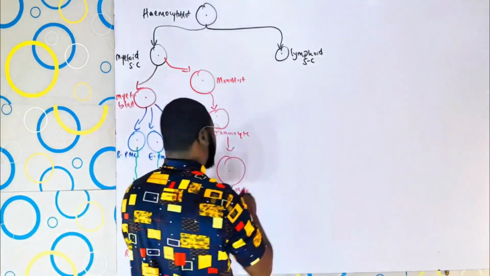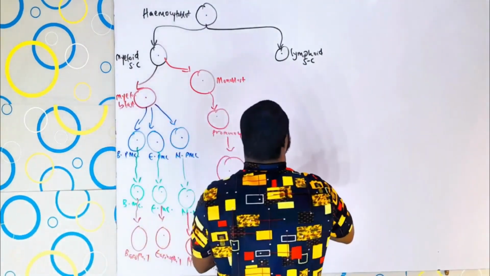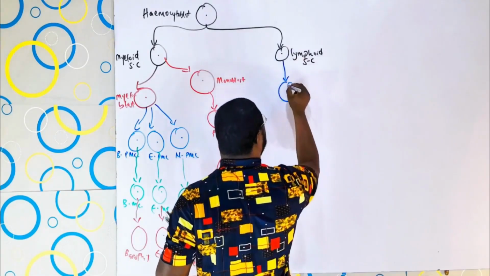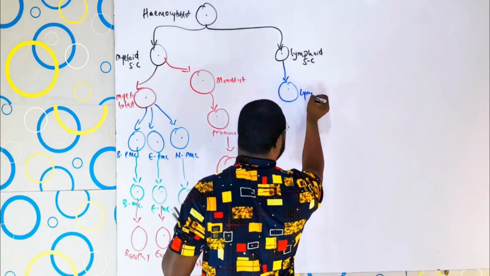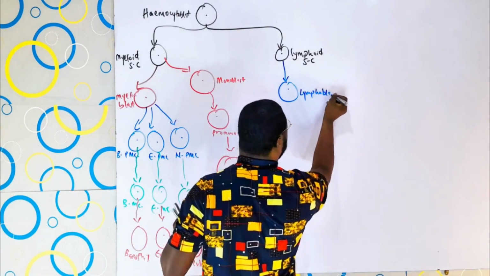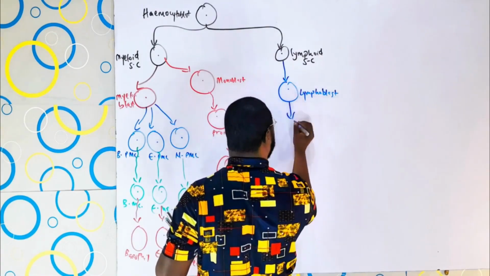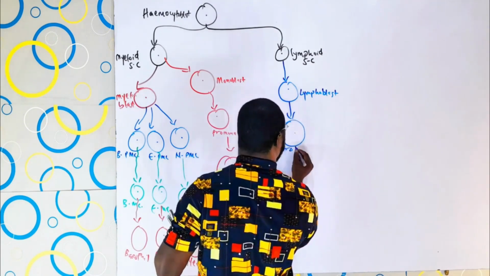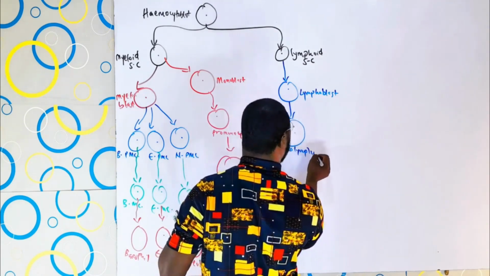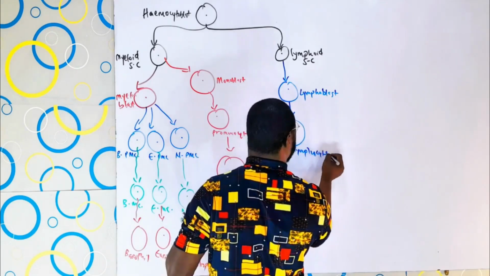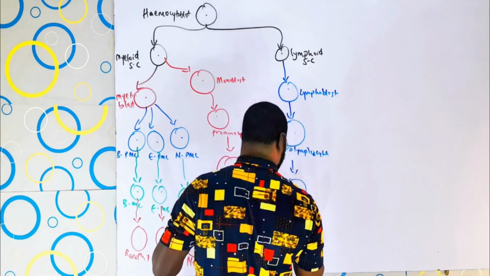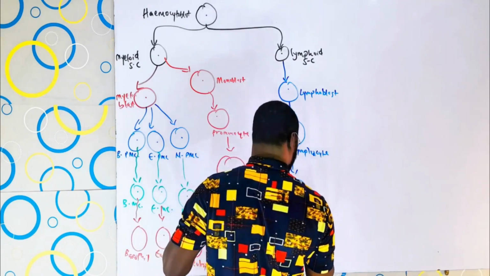And right here, the lymphoid stem cell can become the lymphocyte. But firstly, it divides to become the lymphoblast. From there, it becomes a pro-lymphocyte. And then it becomes a lymphocyte.